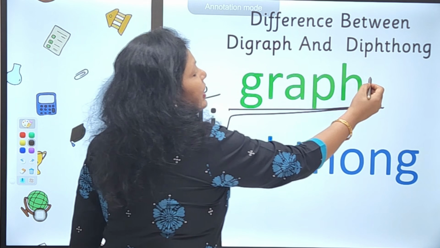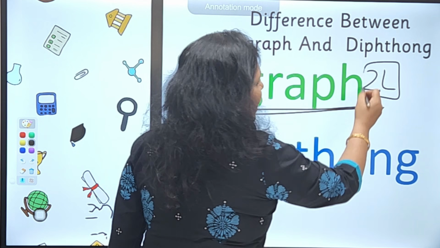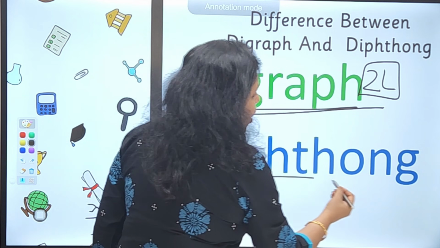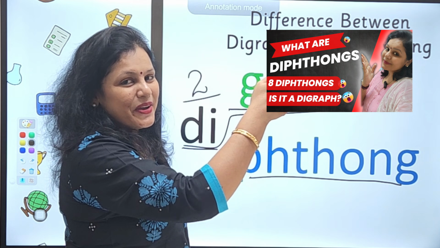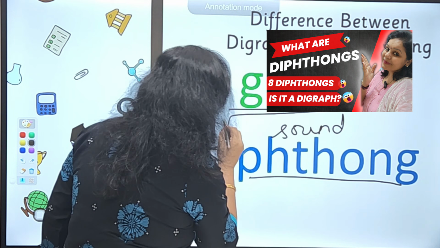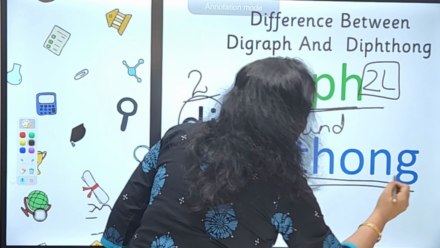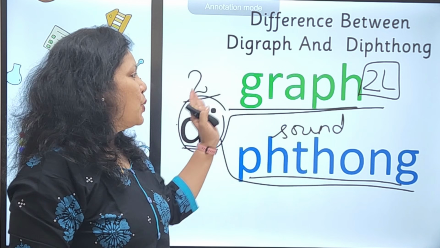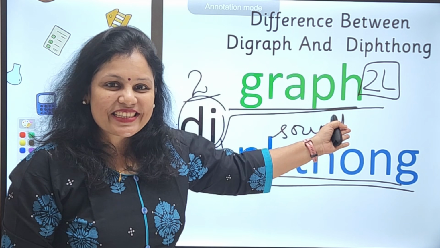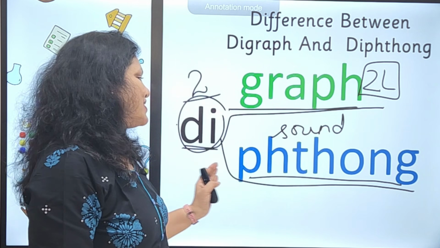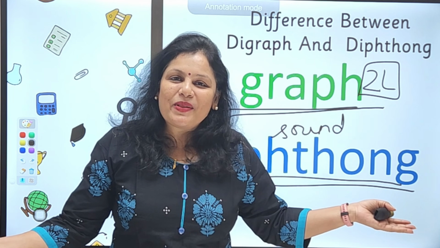That means 2 letters at the written level form a digraph. What is phthong, that we had seen in the previous video? Phthong means any sound. So whenever 2 sounds join together, they give rise to a diphthong. It's very clear: 2 graphs, 2 letters give rise to a digraph, and 2 sounds giving you some other sound give rise to a diphthong. Simple, easy.